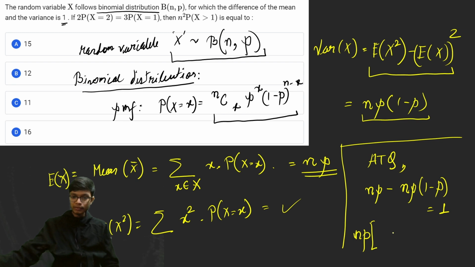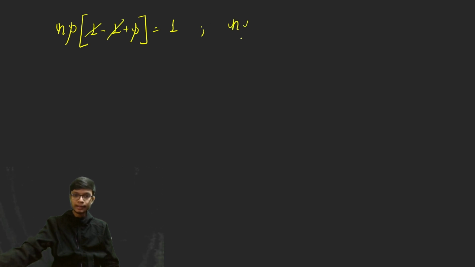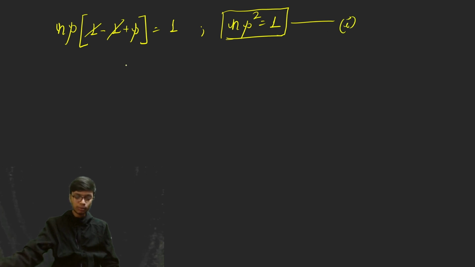If I take np as common, this becomes np into 1 minus (1 minus p), which is equal to 1. So 1 and 1 cancel, and you get np square equal to 1. Let me label this as equation number 1.